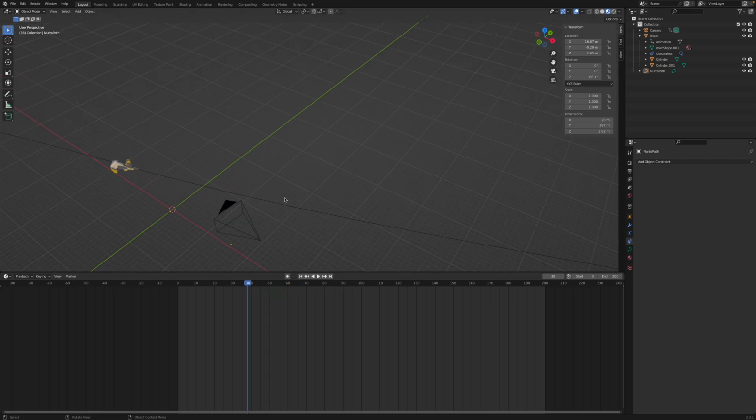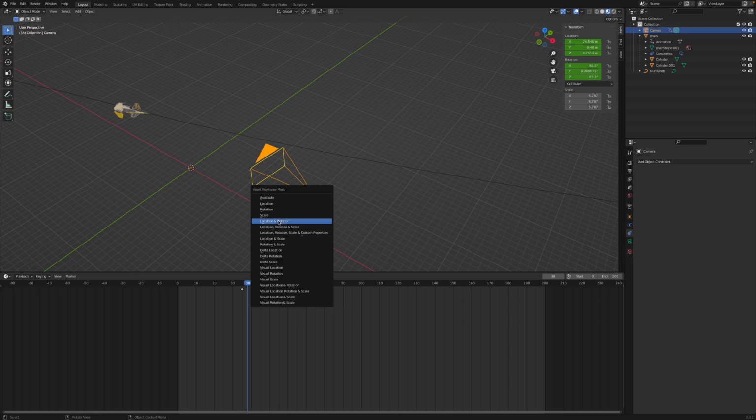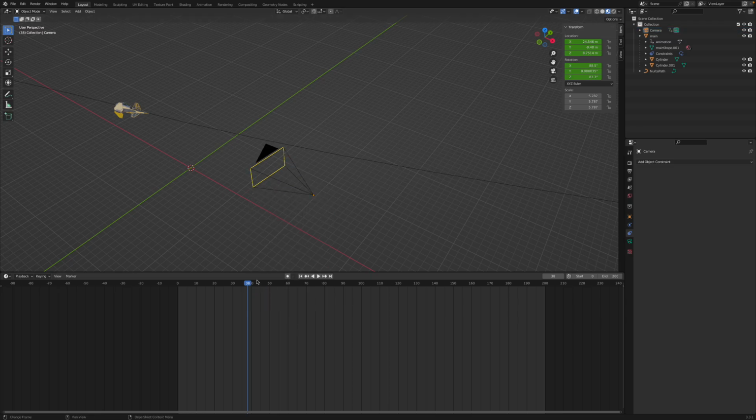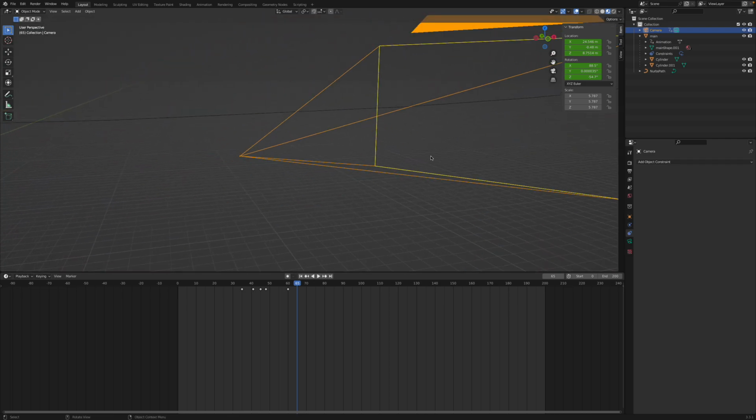Once I'd done that, I animated the camera. So these keyframes down here, pressing I and location rotation keyframe here. Then I made it pan along. So if I go into camera view, you can see the ship comes down, pans through. You can see the back of it where the jets are.